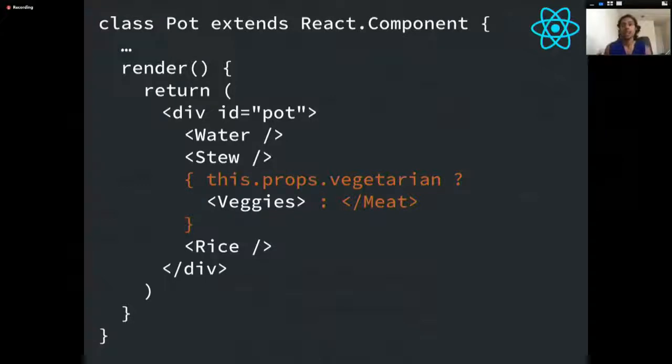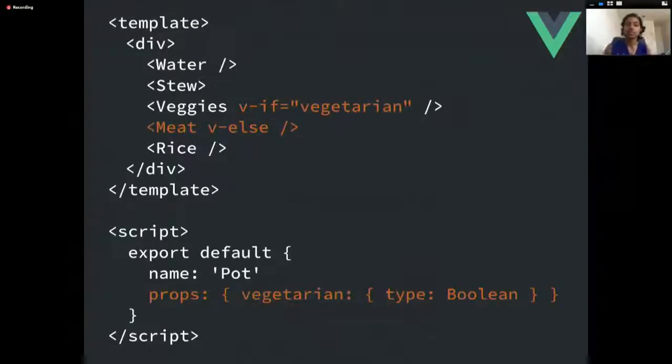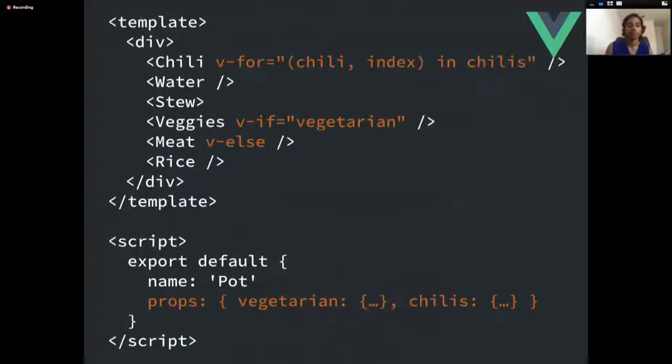And here in React, because React uses a lot of JavaScript, we can hook into JavaScript functionality. Here we're using a ternary function. Based on whether or not someone is vegetarian, we'll return the vegetable layer or the meat layer, which is really handy. And in Vue, again, we're going to use the Vue bindings, because vegetarian is a Boolean. We can directly hook into that using the v-if. So if vegetarian, it will give you vegetables, and if not, it will give you meat.